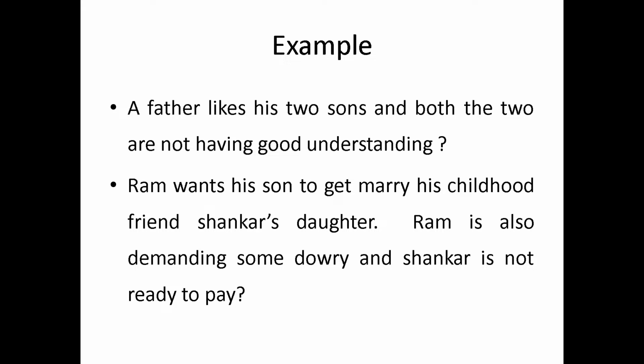If any one is becoming positive, for example, the father is leaving one child and going along with another child. You see the situation of the father here, an old man he is. Now, in the matter of Ram and Shankar and the dowry topic, if Shankar accepts the dowry and pays the dowry, marriage takes place, all three will become positive. All three sides of the triangle will be positive.